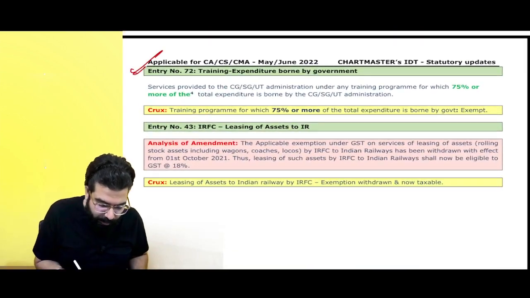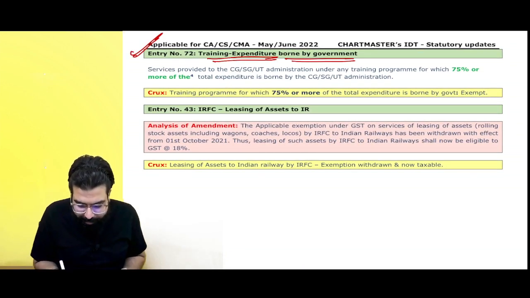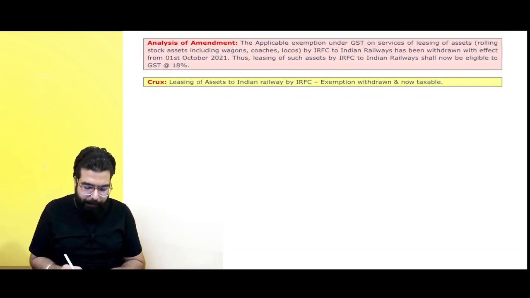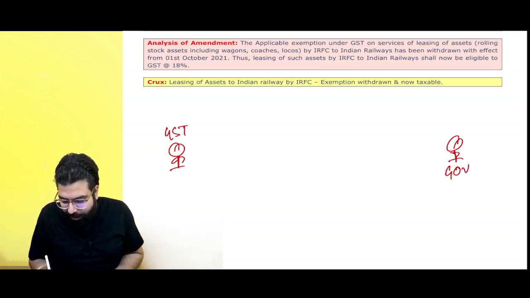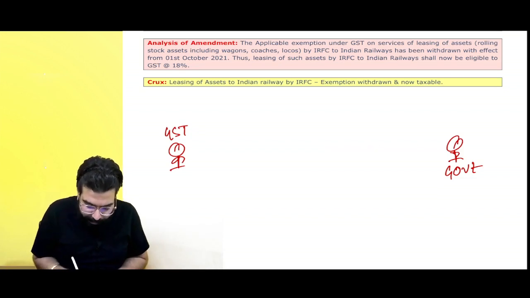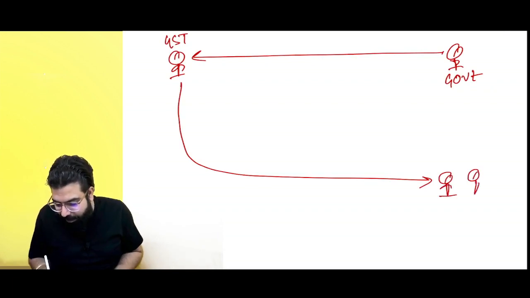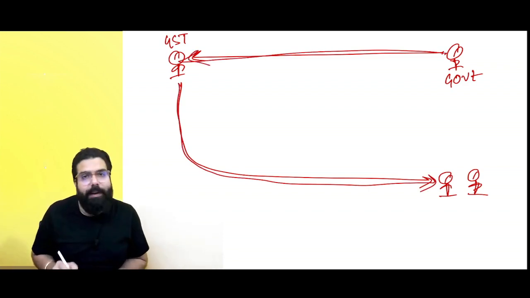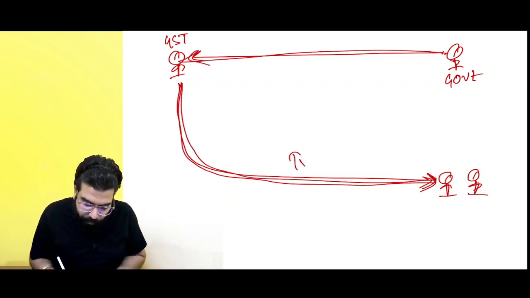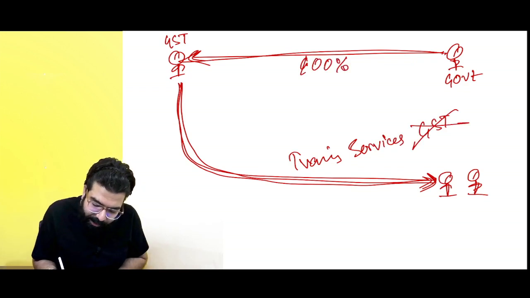Now, if you come down, there is one entry which is there. They are going ahead and telling training expenditure borne by the government. Sir, what do you mean by this? For an example, I am a GST teacher. This is the government. Government went ahead and told me, Ramesh, I will pay you, you do one thing, you go ahead and give training to these kids in GST. So I am providing training to these kids, and government is paying me. So when I am providing the training, on my training services, there shall be no GST, because the government is paying 100% of the expenditure.